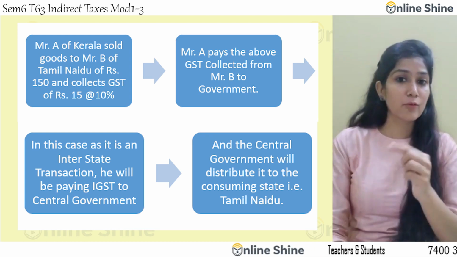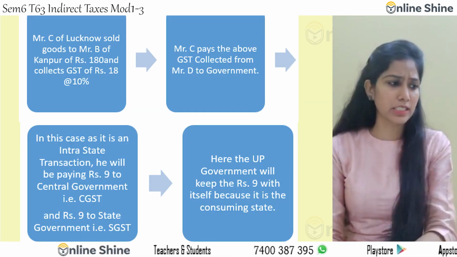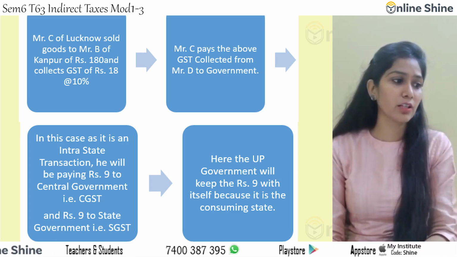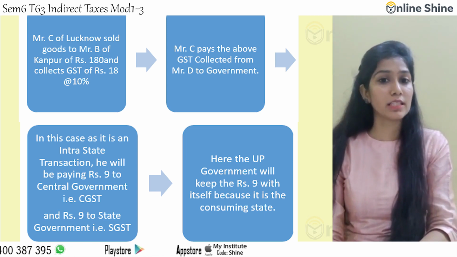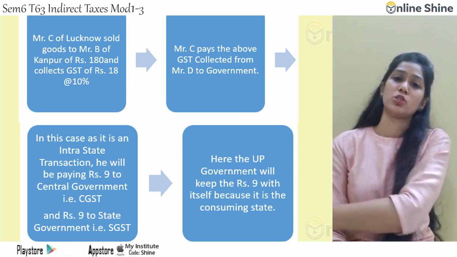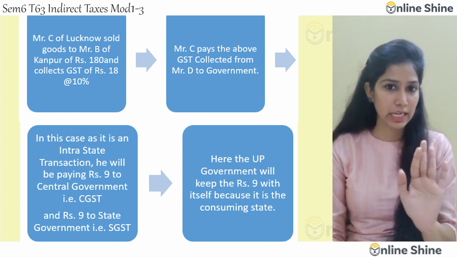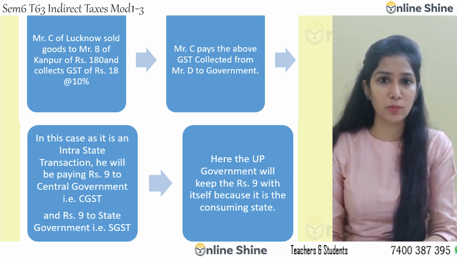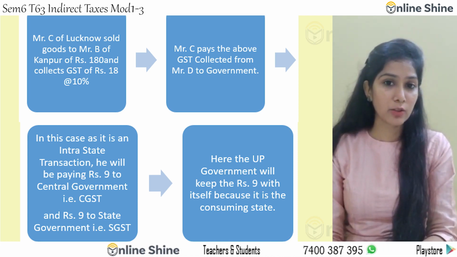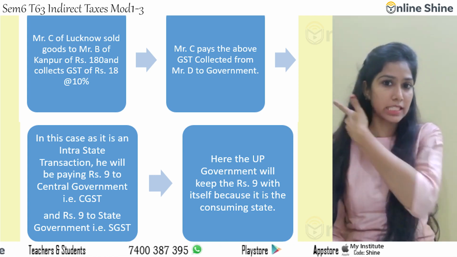Now let us take one more example where it is intrastate. Intrastate means only one state is involved. That means C of Lucknow is selling goods to B of Kanpur. Lucknow and Kanpur both fall in one state, that is Uttar Pradesh. The goods are being sold for 180 rupees. The GST rate is the same, 10%, simplified for our understanding, so 18 rupees. Now this 18 rupees, what are they going to pay? They are going to pay 9 rupees CGST and 9 rupees SGST.